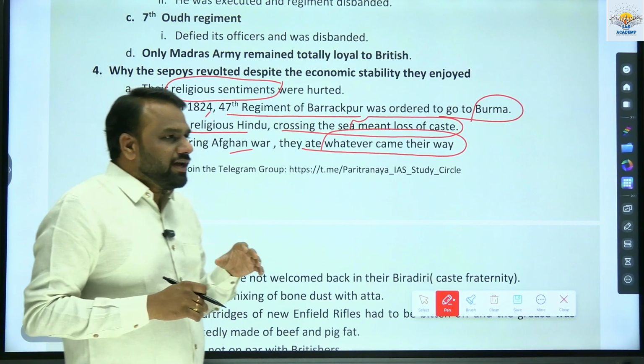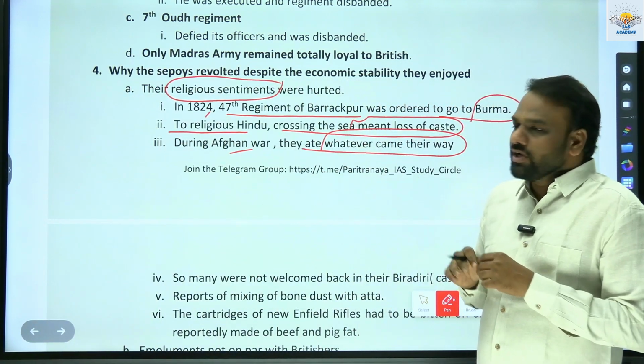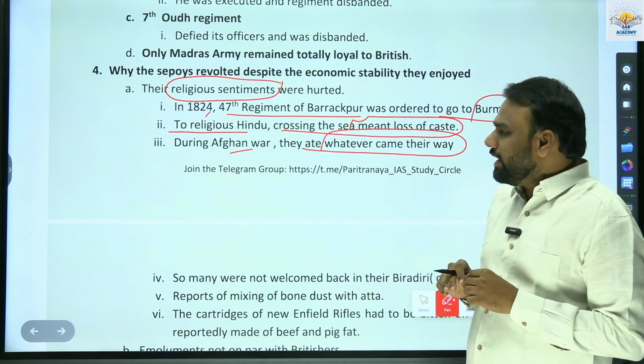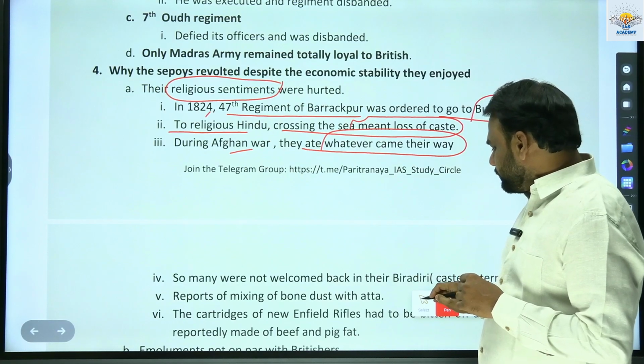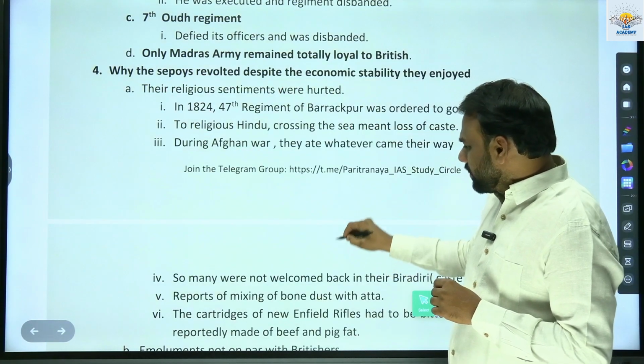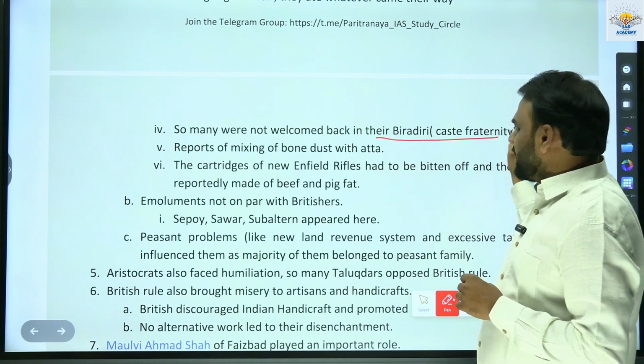So in this way, these different conditions to which they were subjected because of the British rule hurt their religious sentiments, and this forced them to revolt against the Britishers. Many were not welcomed back in their Biradari, their caste fraternity.